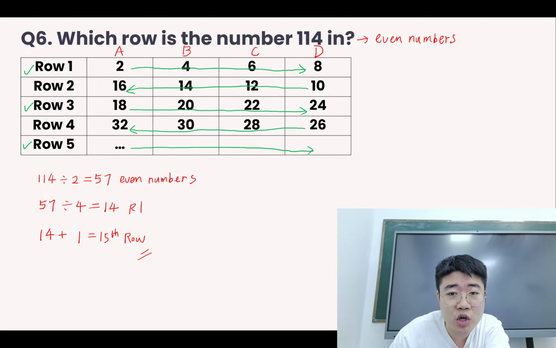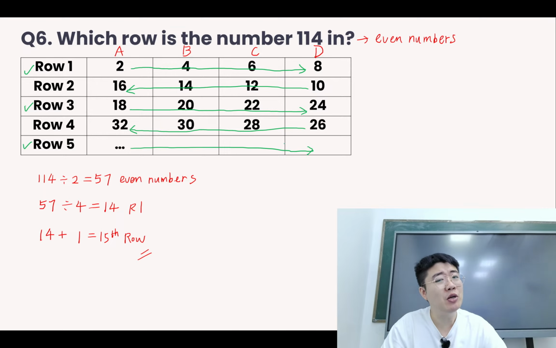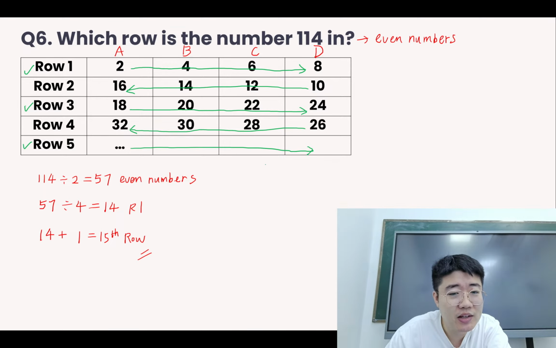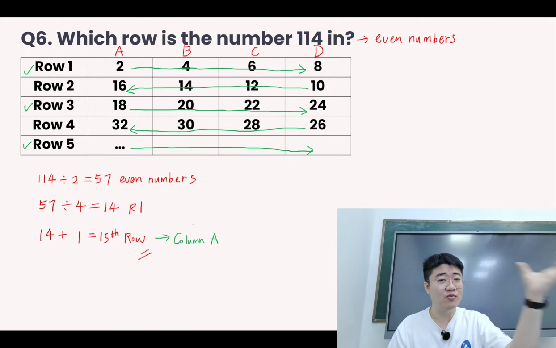Right. The row with odd numbers is always from the smallest to the biggest. So now if we add in this additional conclusion here, since it's remainder 1, it must be the first number in the next row. So for row 15, the first number will be in column A. Okay, this is when we do the question one step further.